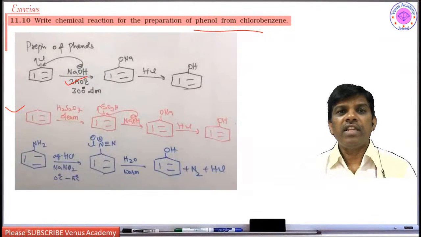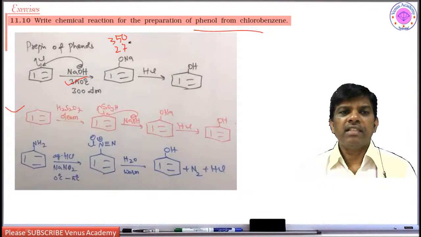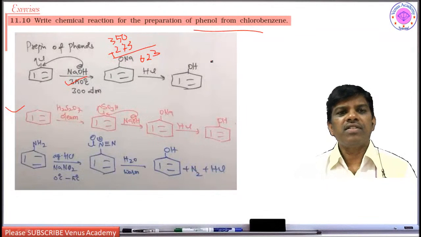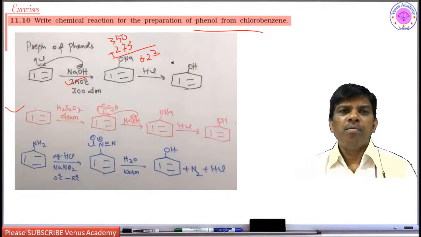So this is 350 degrees centigrade, a very high temperature. In your textbooks it is given as 350 plus 273, that means the Kelvin scale. So if I write in the Kelvin scale, just add 273, it is going to be 623. So 623 Kelvin, or about 350 degrees centigrade, is a very high temperature. However, I am following the degree centigrade scale